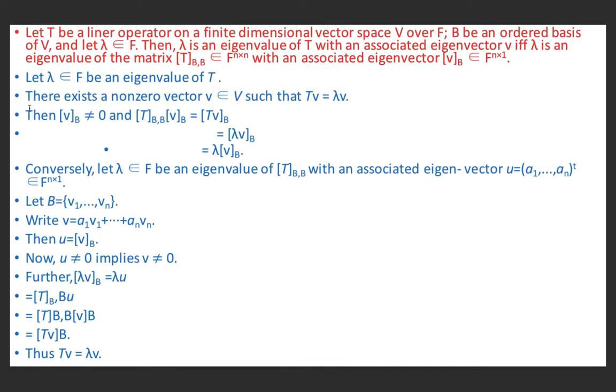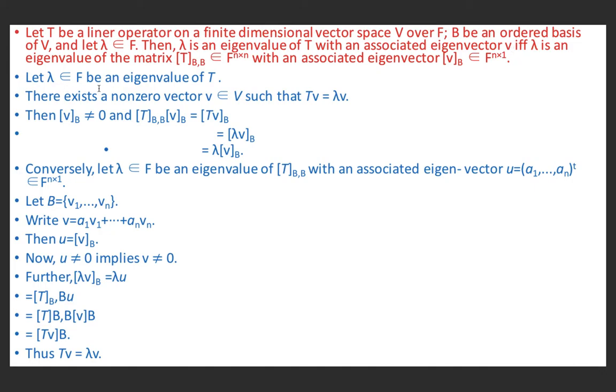Now, second result. Let T be a linear operator on a finite dimensional vector space V over F and B be an ordered basis of V. Let lambda belong to F. Then lambda is an eigenvalue of T with an associated eigenvector v if and only if lambda is an eigenvalue of the matrix [T]_BB belonging to F^(n×n), a matrix of order n by n, with an associated eigenvector [v]_B belonging to F^(n×1), the space consisting of column matrices.